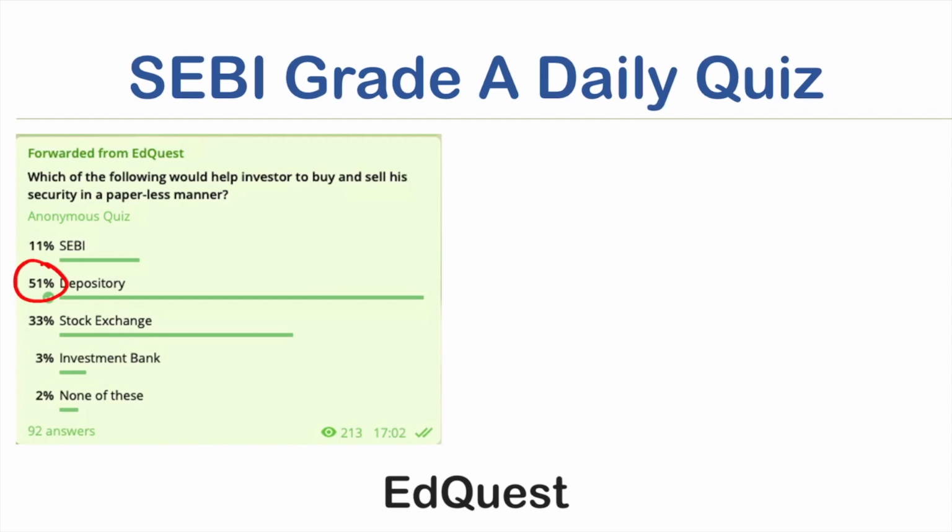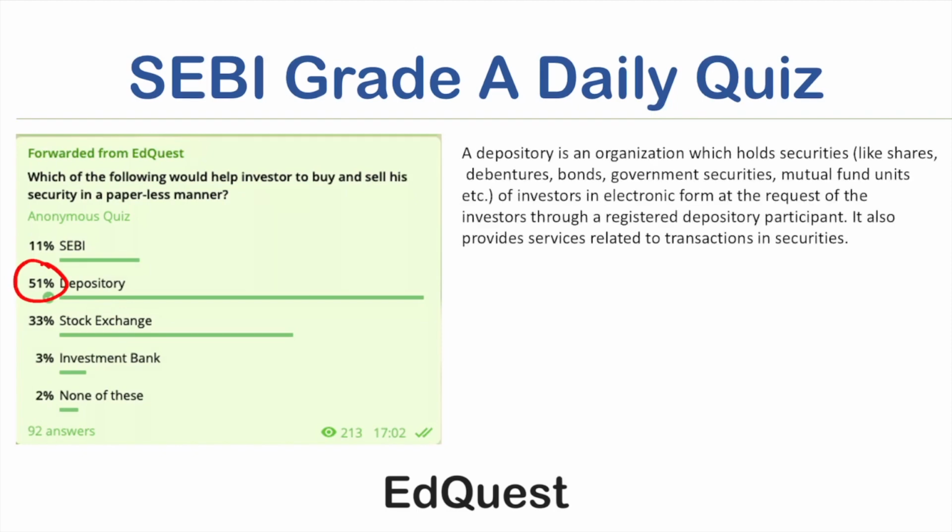Let us understand what a depository is. I have given a definition of depository. A depository is an organization which holds securities of investors in an electronic form. This is where this question connects. The question is asking about the paperless manner which allows investors to buy and sell their securities, and that is the work of a depository.